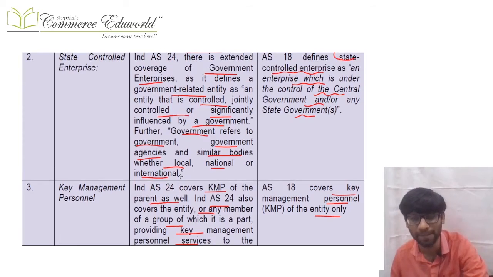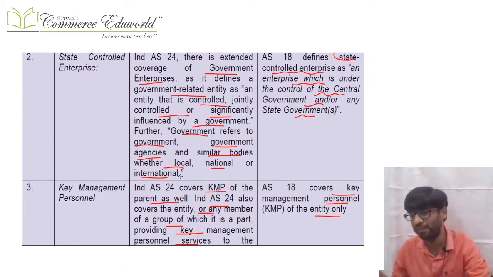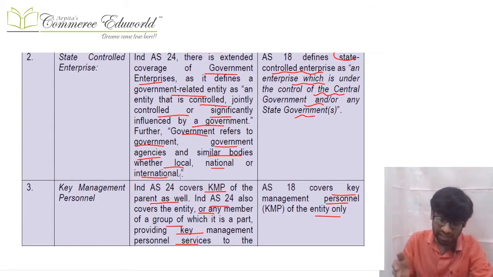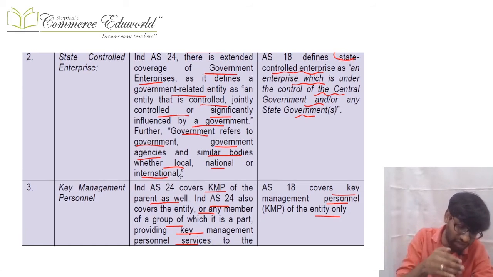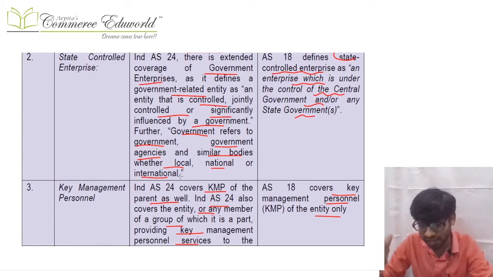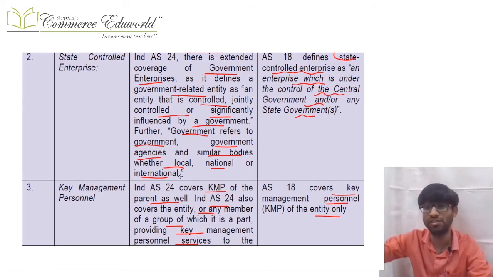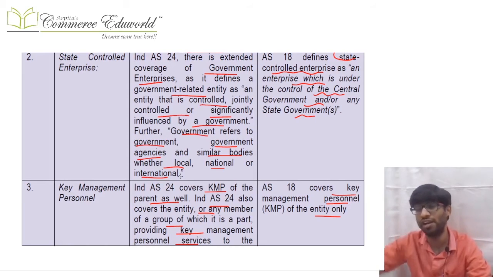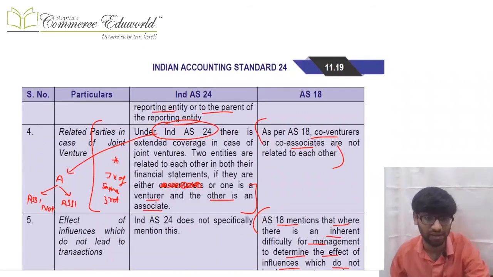Next, in case of KMP, in AS only the KMP of that entity is considered. In Ind AS we consider the KMP of the entity, and we also consider the KMP of the parent of the entity. Further, in Ind AS, if key management personnel services are provided, that is also covered. In fact, in Ind AS we had KMP services provided to an entity or parent of entity, etc. There were some related party relationships.